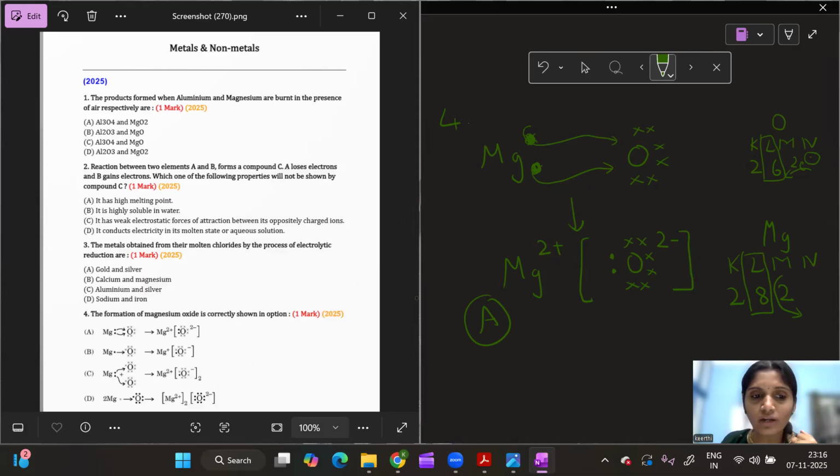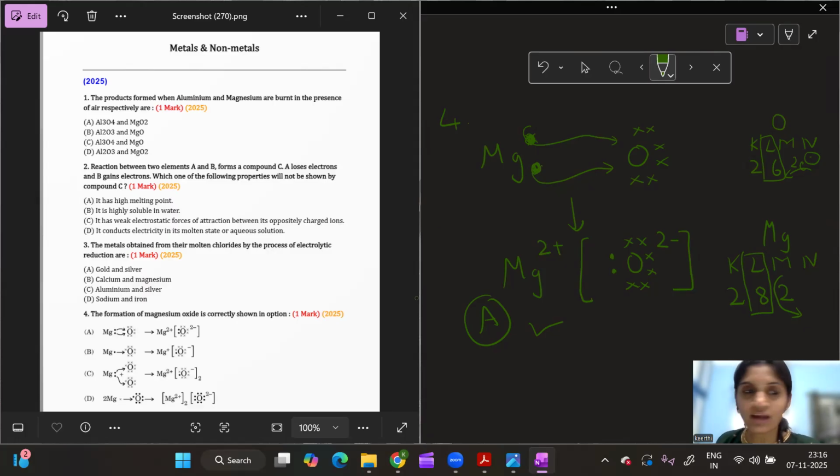If you go to option D, a single oxygen is there. A single oxygen needs only 2 electrons, but 2 magnesium atoms are there, so 2 magnesium atoms will give altogether 4. But oxygen doesn't need 4, it only needs 2 electrons. So what is the correct option here? A. So these were the MCQs which came in the board exam 2025 for the subject science.